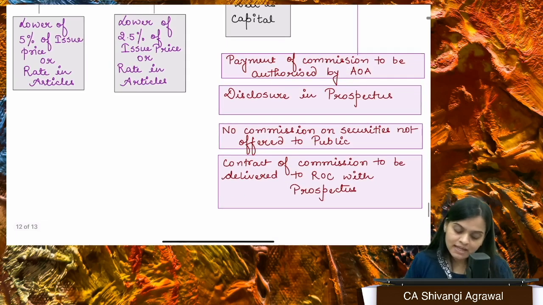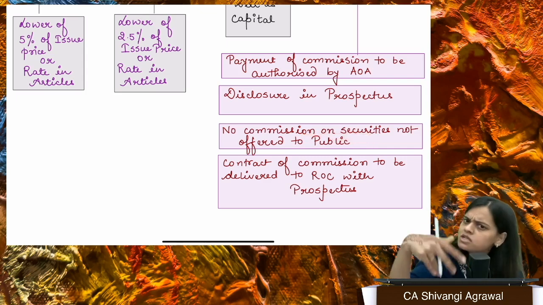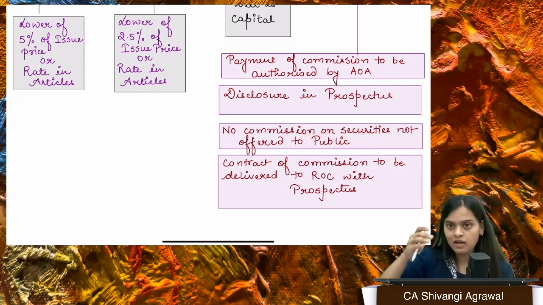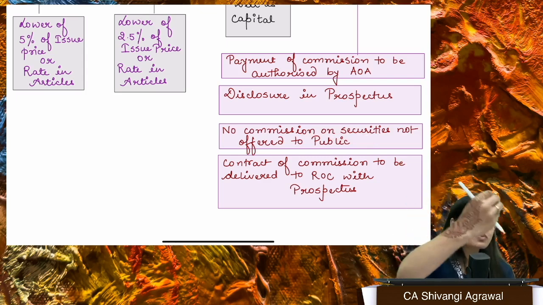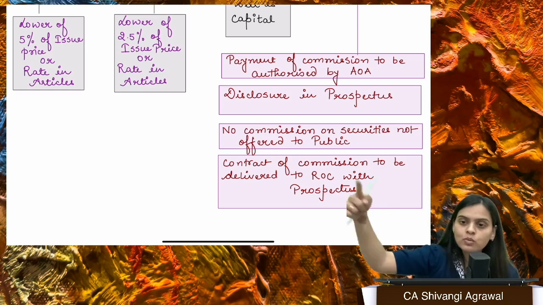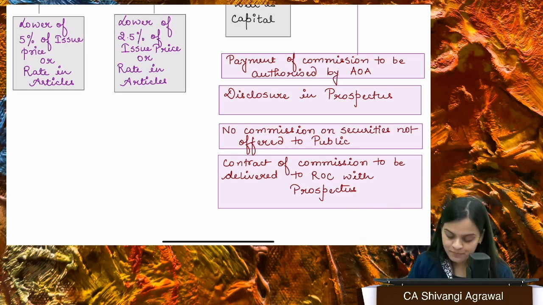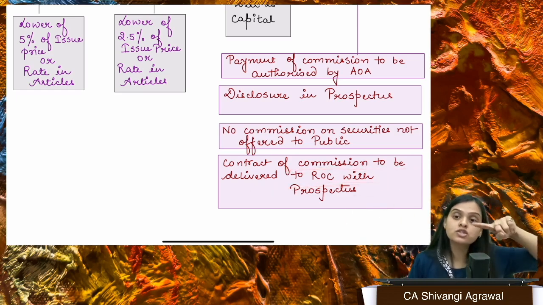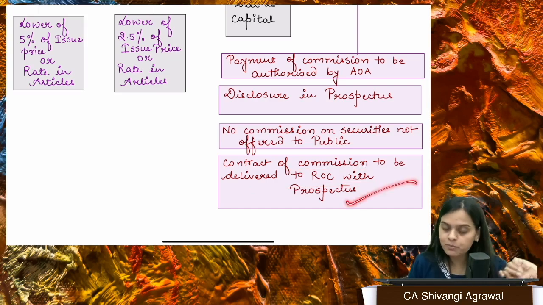First thing, you can pay the commission if it is authorized by articles. Secondly, it must be disclosed in the prospectus. Thirdly, you're not going to pay any commission on the securities which are actually not offered to public. If you are issuing securities privately to some angel investor, to somebody like that, on that, you will not pay any commission. Okay. Then contract of commission will also be delivered to ROC along with the prospectus.